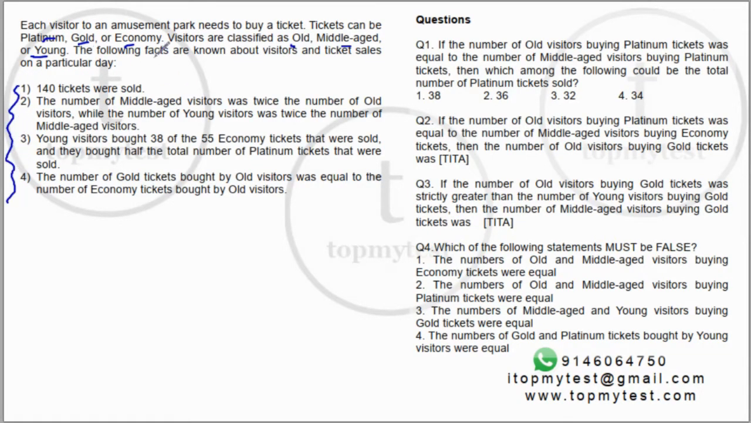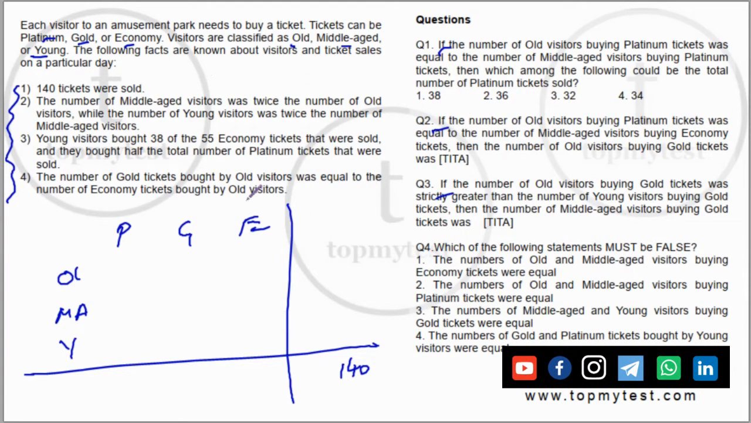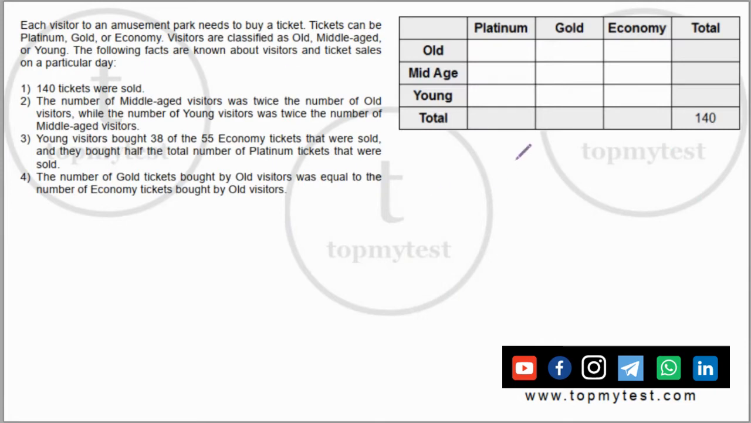So you have some information. You have to classify on the basis of platinum, gold and economy, and you have old, middle-aged and young. The total is 140. And then you have some information which is given about who, what, how many, etc. And then you have if, etc. So definitely you will not be able to get all the answers completely. You'll have to solve part of it and then go to the questions to resolve the rest of it. So let's draw this table and try to work it out.